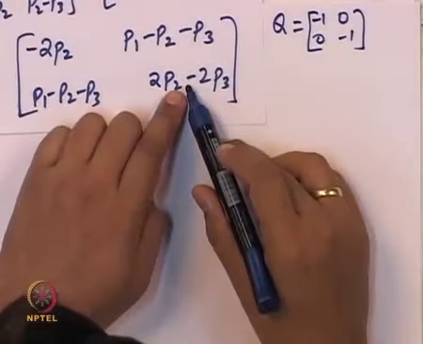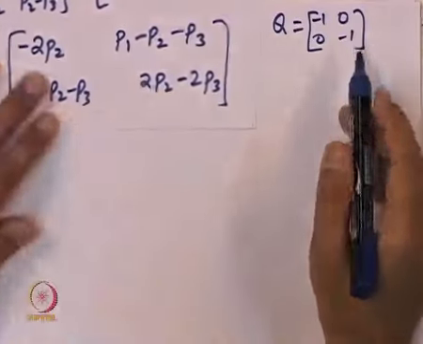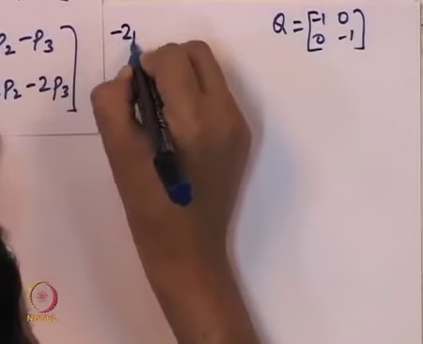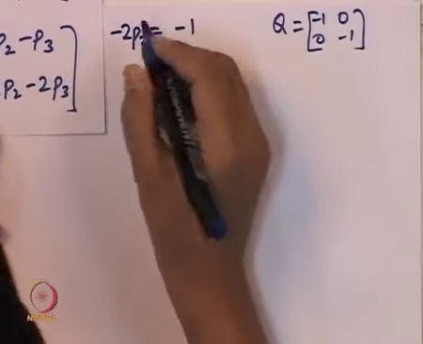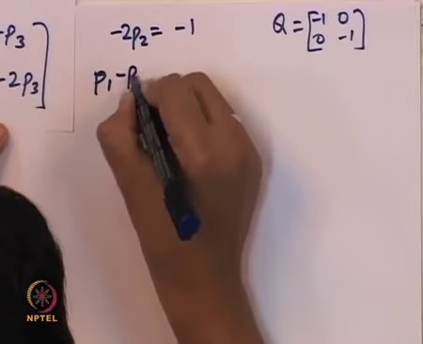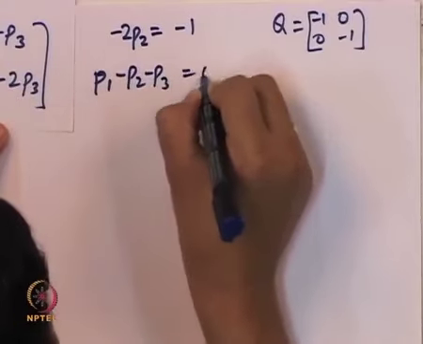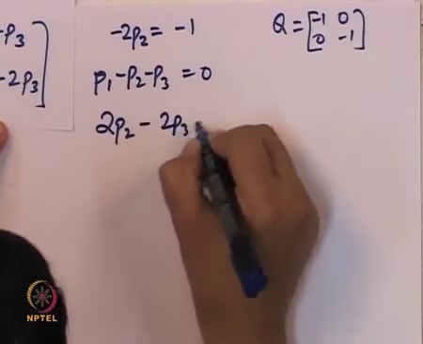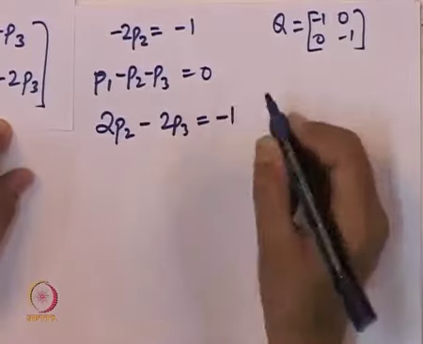What is the last equation? This entry equal to minus 1. So these equations now we will write here. We have minus 2 P2 equal to minus 1, P1 minus P2 minus P3 equal to 0, and 2 P2 minus 2 P3 equal to minus 1.